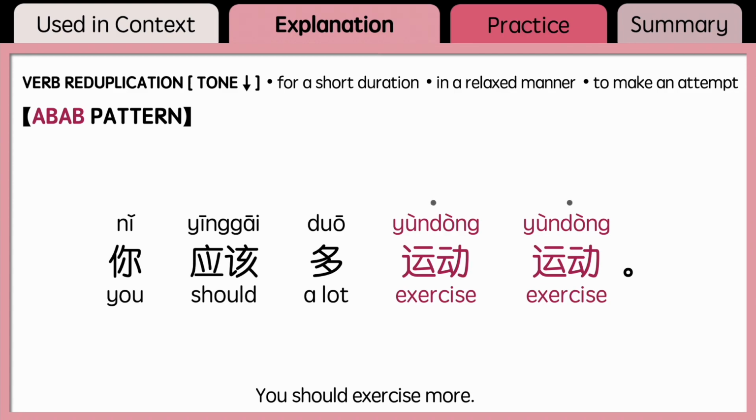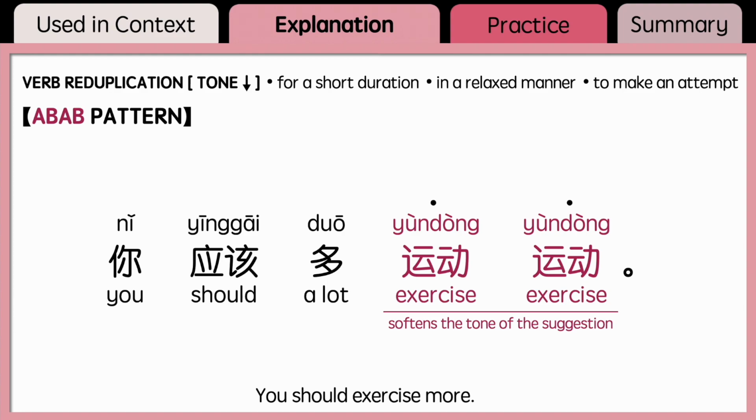As in this example, the repeated verb 运动 has the same tone as the original verb 运动. 你应该多运动运动 suggests someone to exercise more. By reduplicating 运动, it helps with softening the tone of the suggestion and expresses the brief and informal nature of the action.